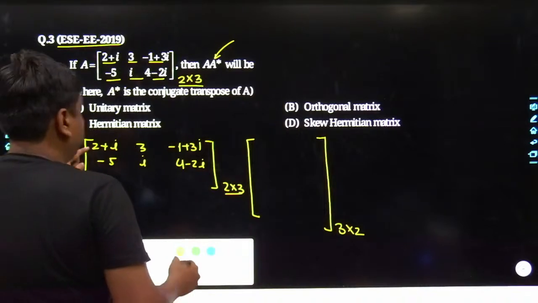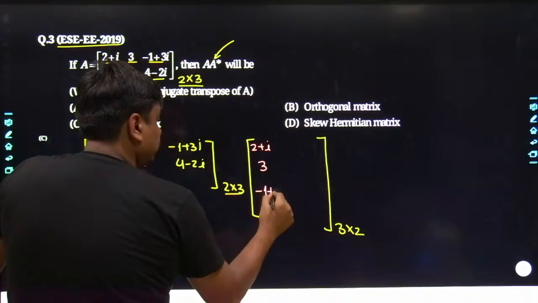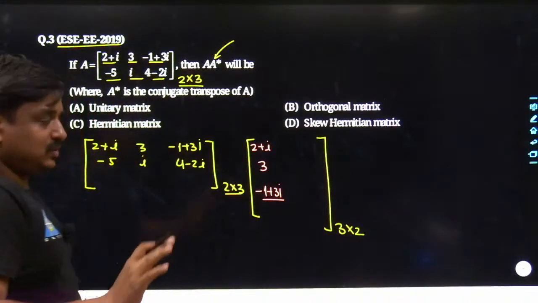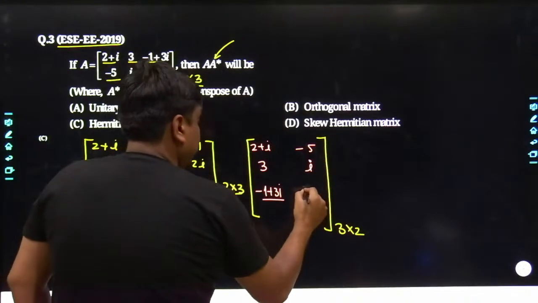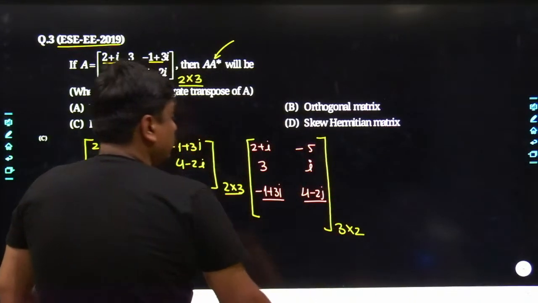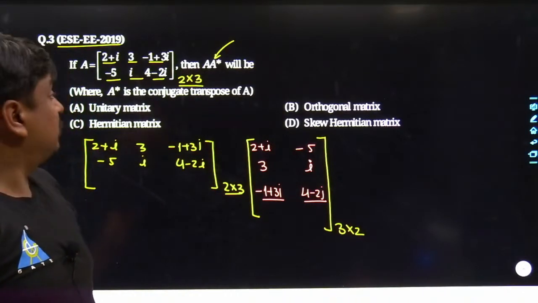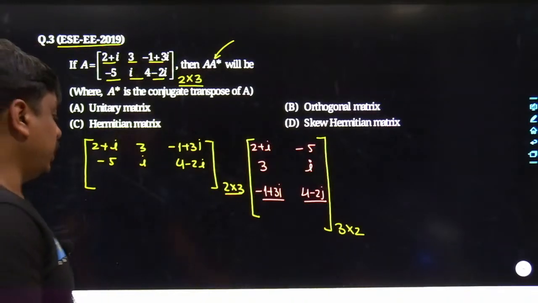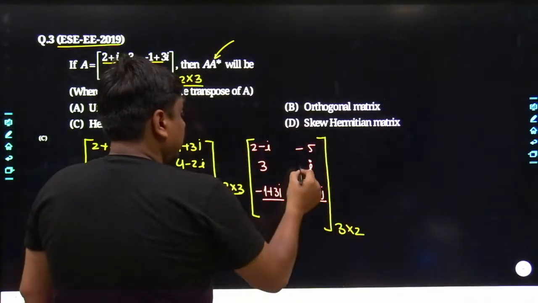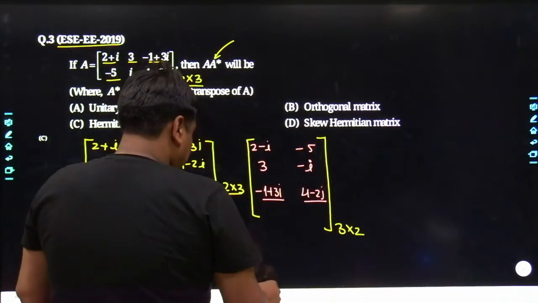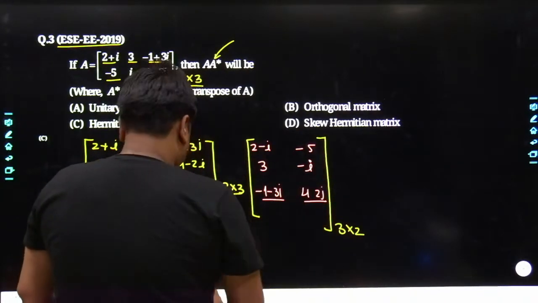Okay, let me do so. Here it becomes 2i, here it goes 3, here it goes minus 1 plus 3i, and similarly here it is minus 5, here it is 4 minus 2j. Next, so far we have only calculated its transpose, but now it's time to take its conjugate. If I take its conjugate, what differences would you experience? This plus sign would become a minus sign, this plus sign would become a minus sign, and similarly this minus sign would become a plus sign.